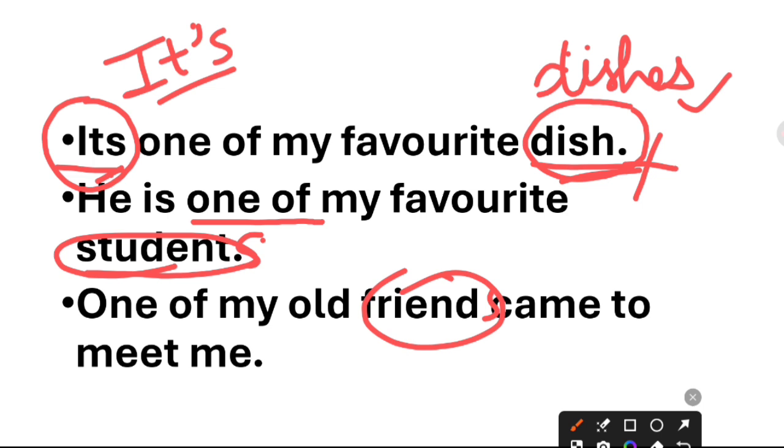People get confused maybe because they think that one is followed by the singular, but remember, here we are choosing one thing out of many. So for many we use plural, not the singular. You got it? So these are very common mistakes.